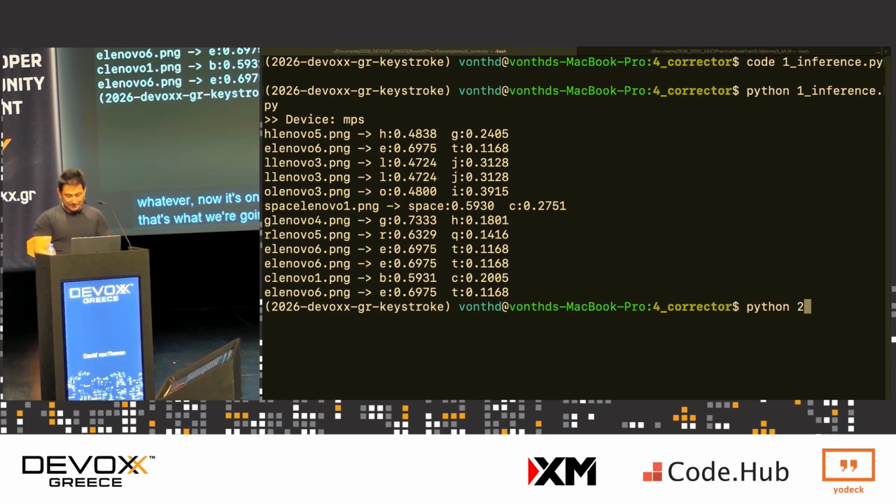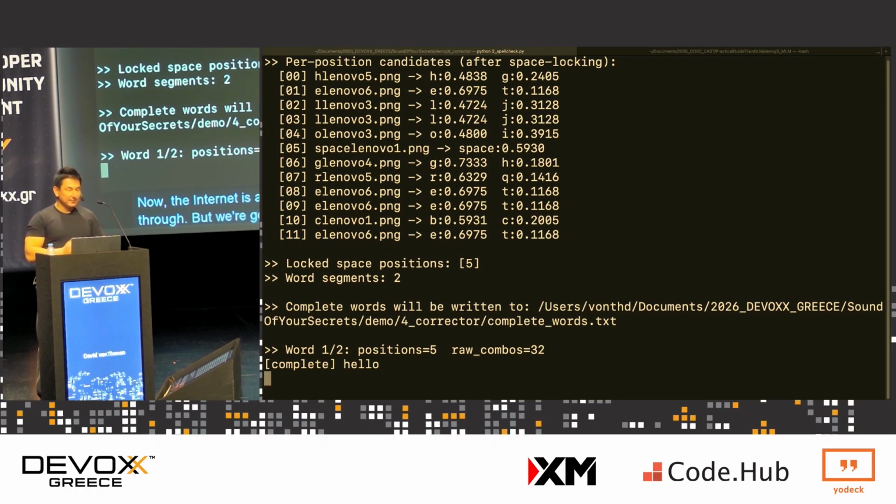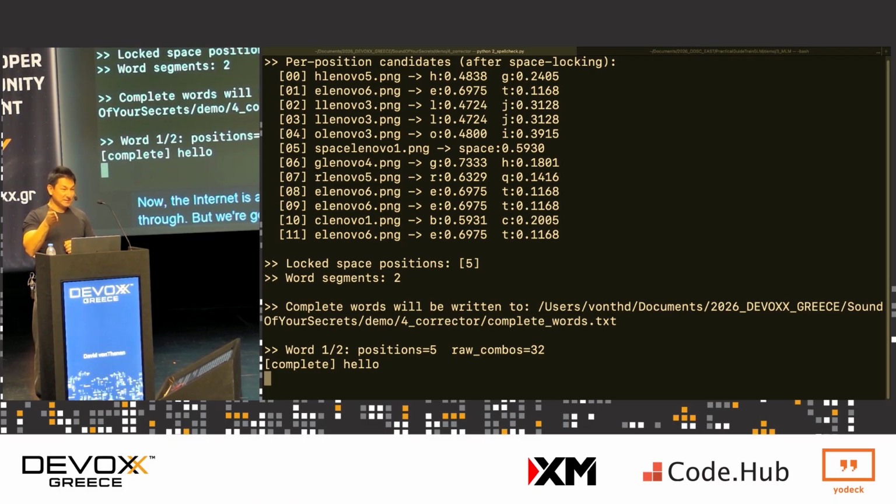Now the internet is a little slow here, but we'll get to it and we'll actually see it get halfway through. We're going to take this and run the different combinations using the space key sound as a delimiter. We're going to do the first 5 letters and run it through 32 different combinations. And as we're doing all this, we're going to spell check every combination of every word.